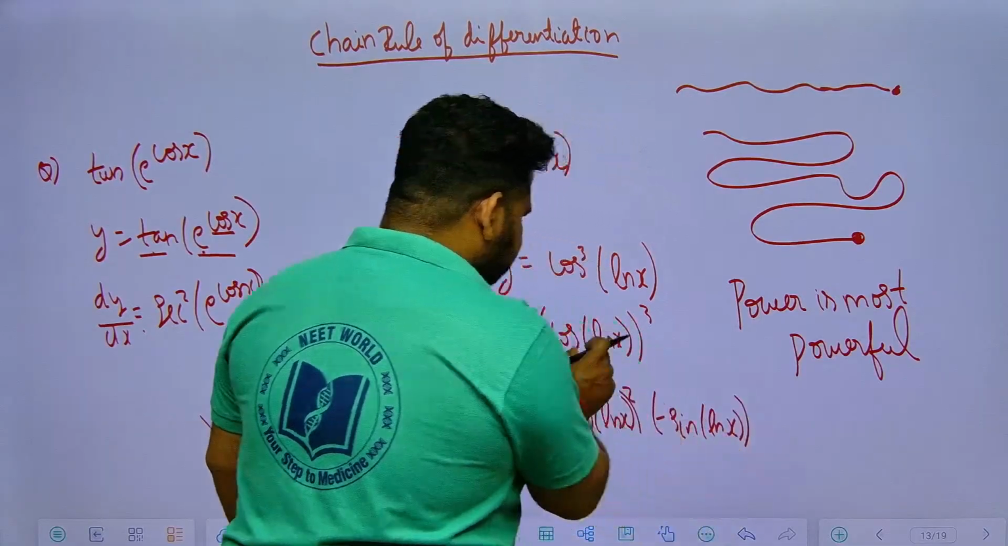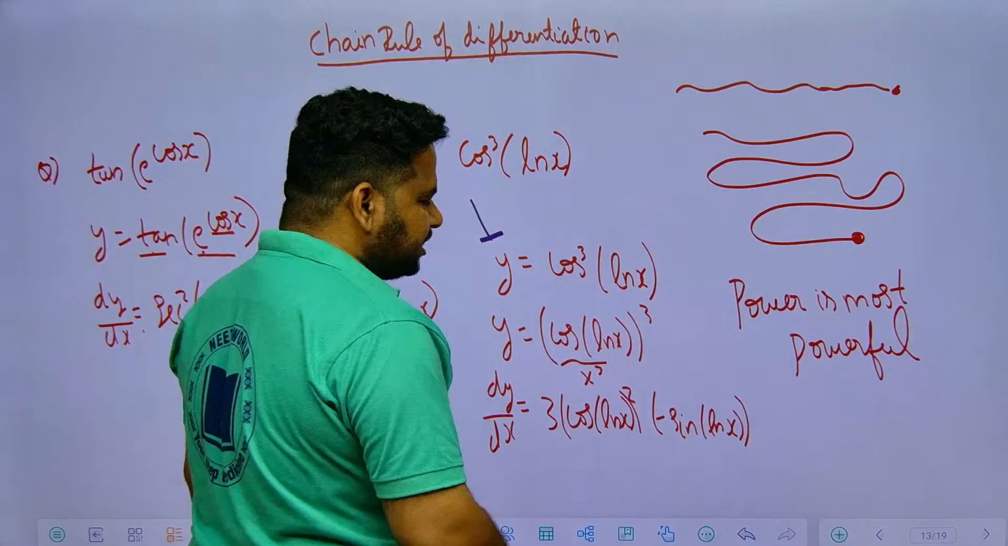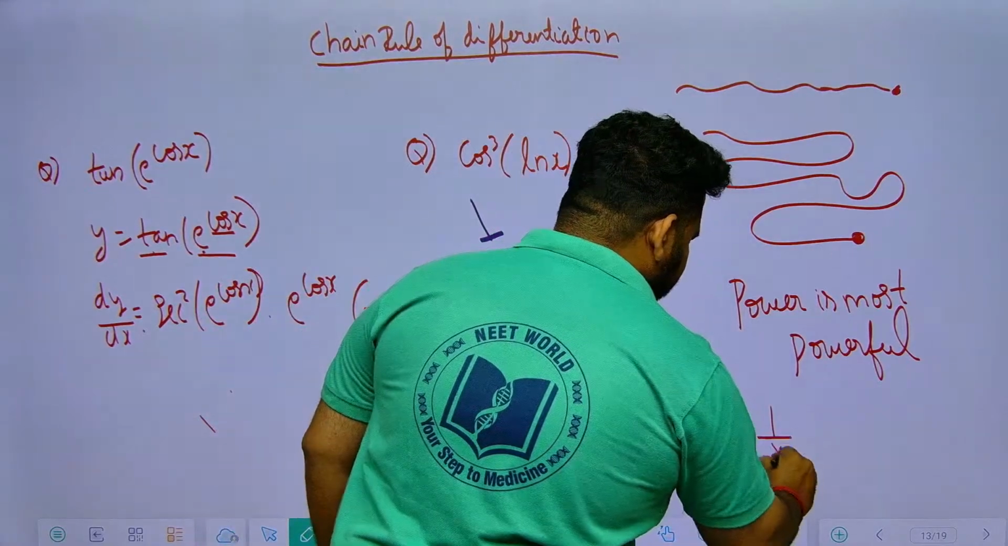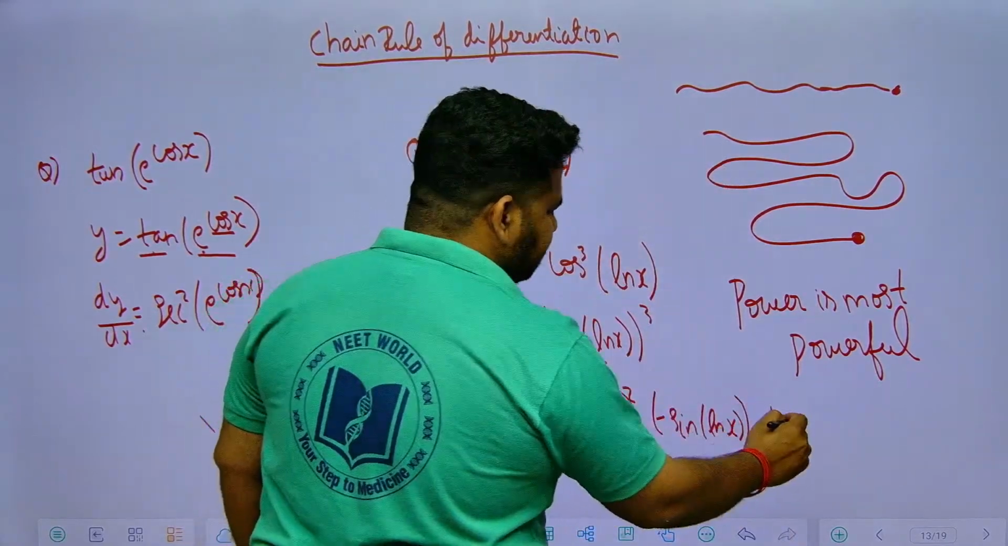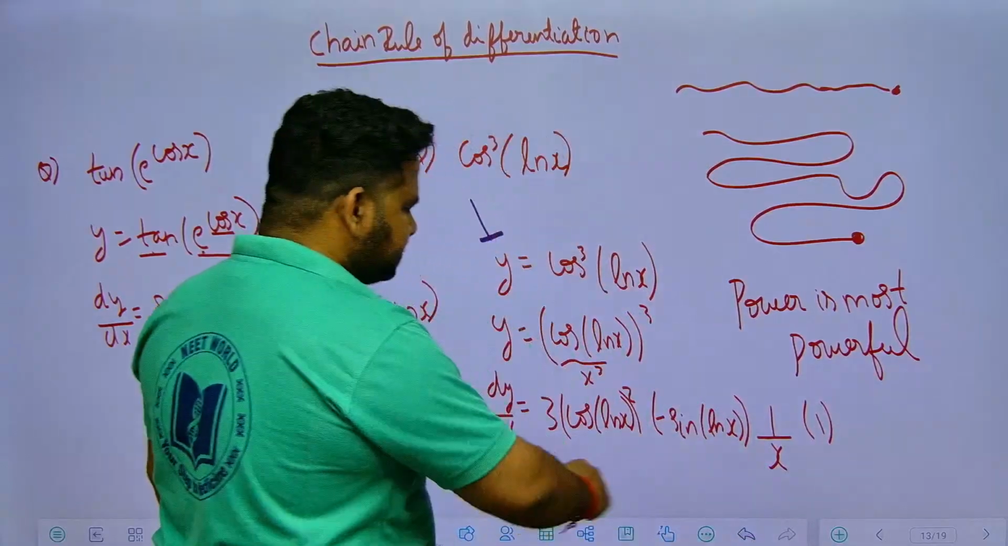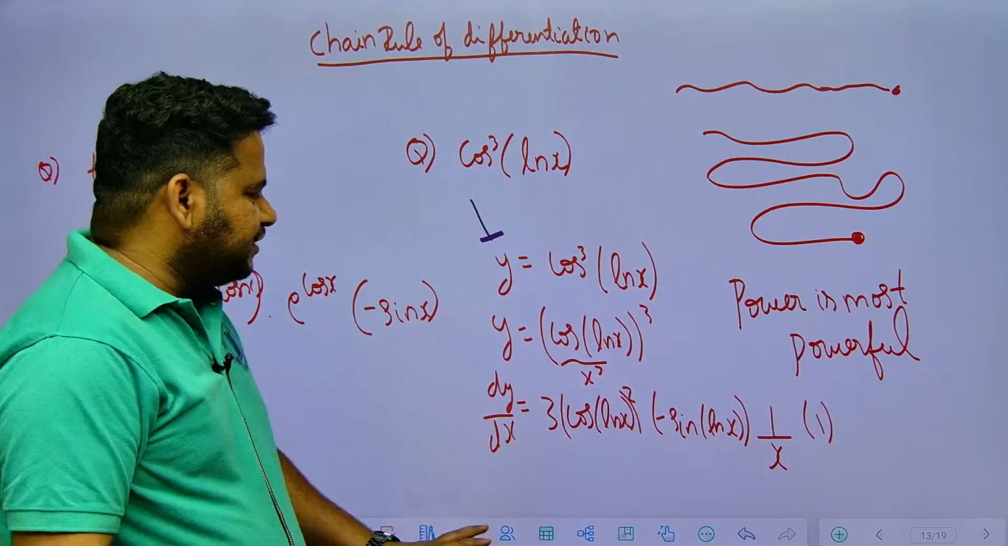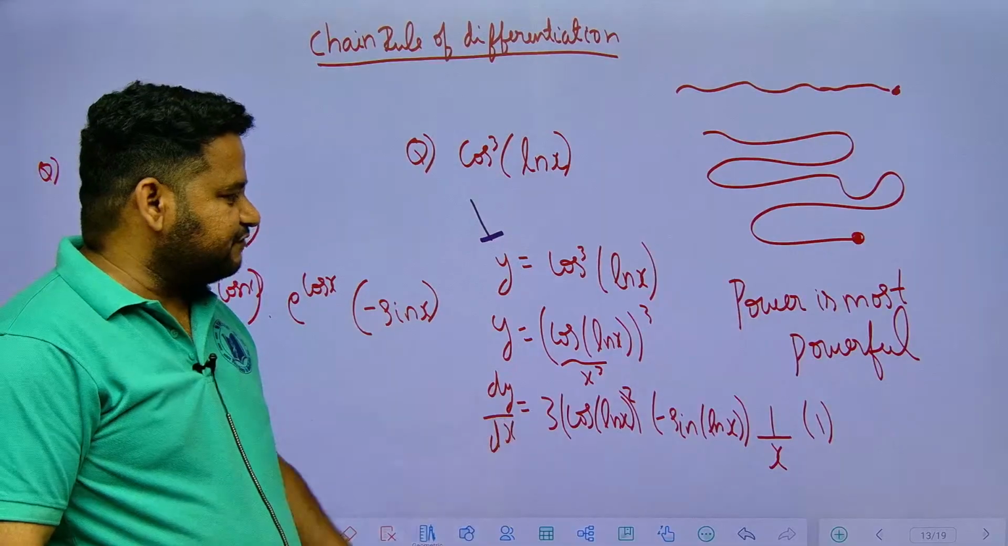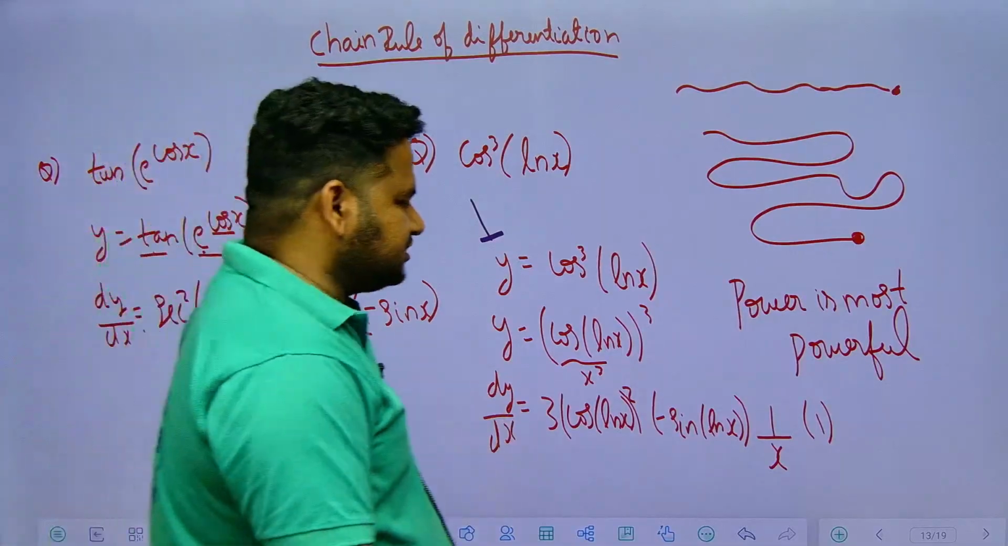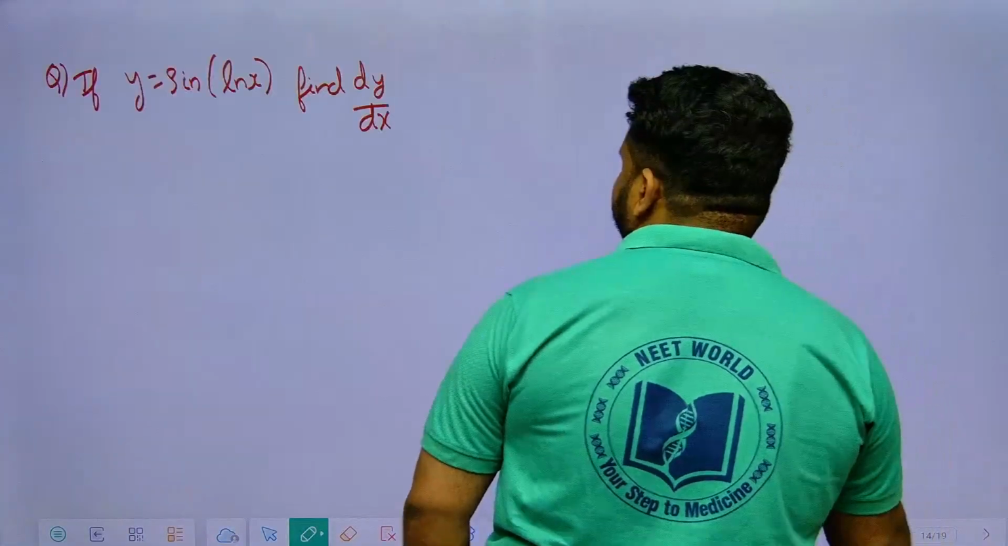Okay, now cos is done, inside is there, inside what is there? Ln x. Derivative of ln x is what? 1 by x, and derivative of x is what? X is nothing but 1. So we will write it as 1. So this is the final answer, friends. This itself is the final answer that we are having. So this is the chain rule. This is the chain rule of differentiation.